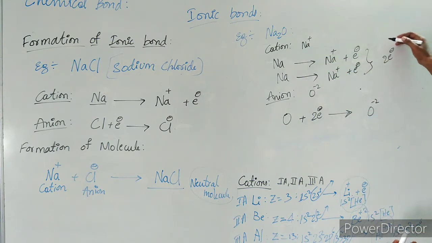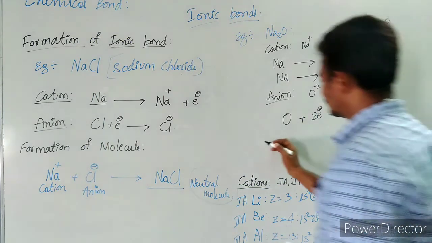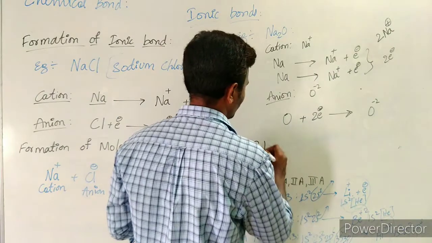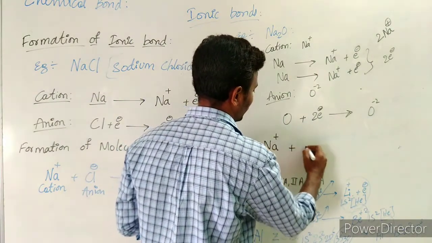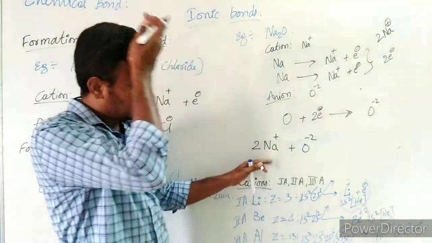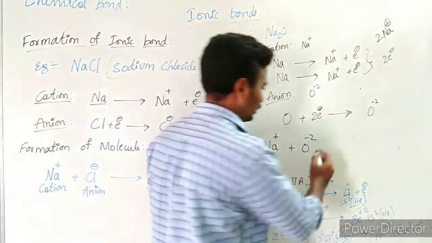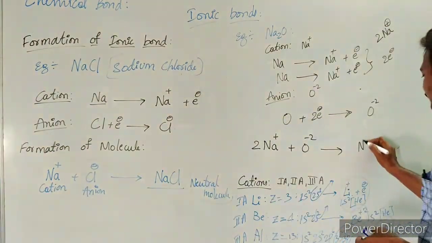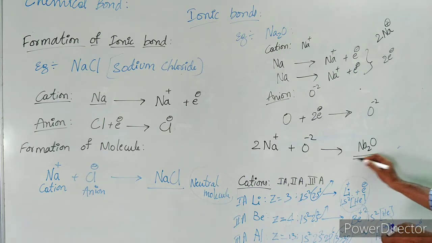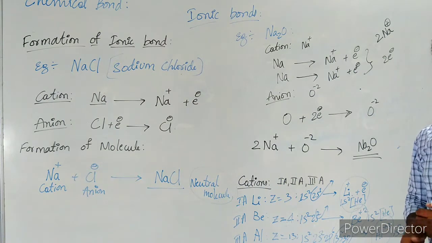Now these 2 Na+ will neutralize the minus 2 charge. Each sodium carries plus 1 charge, so 2 sodium atoms, plus 2, will neutralize minus 2 to form Na2O.